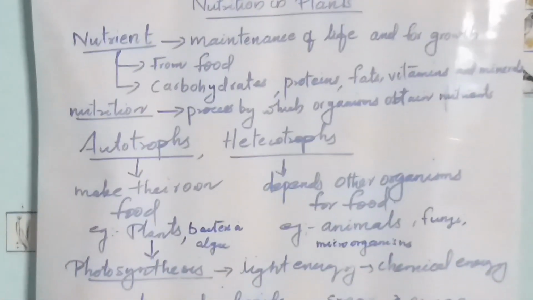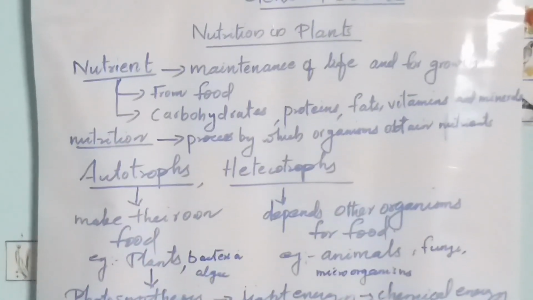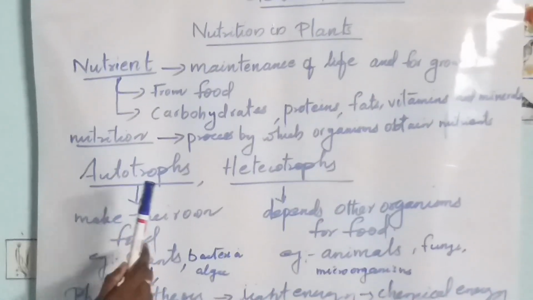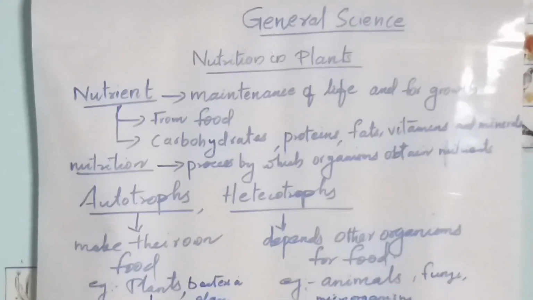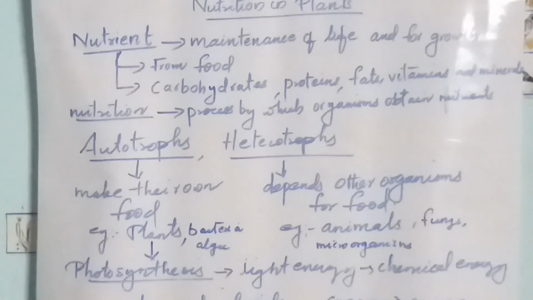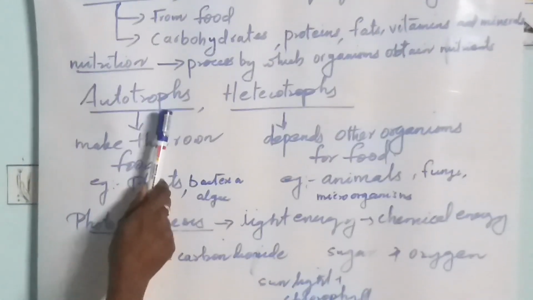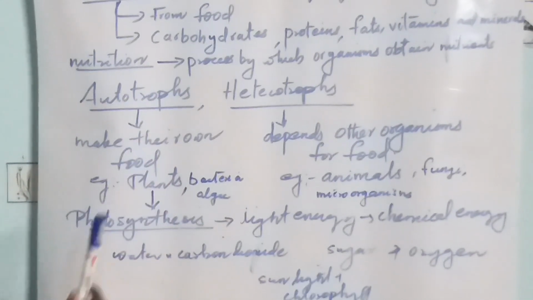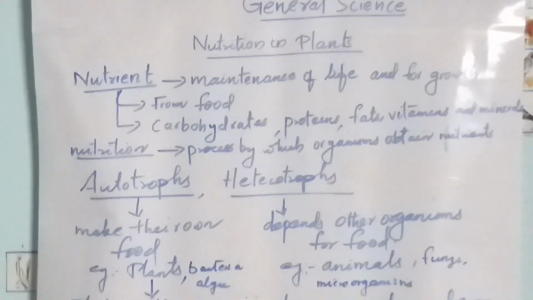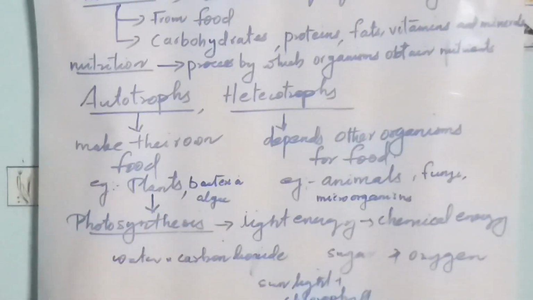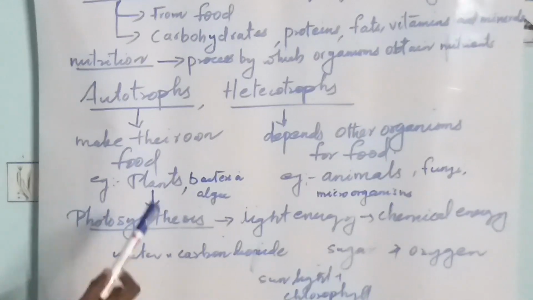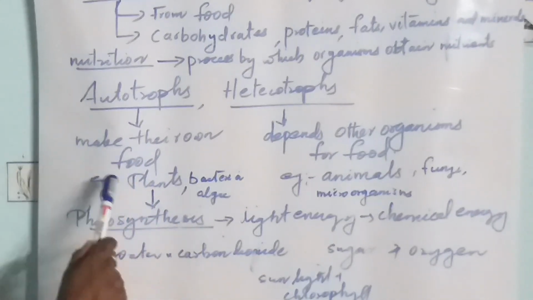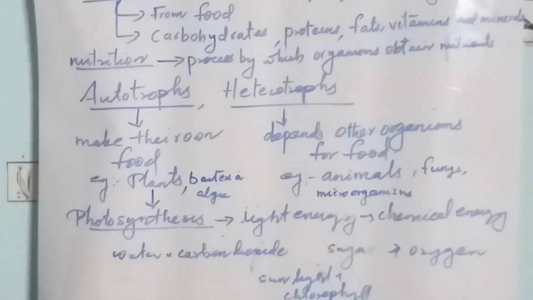Based on the mode of nutrition, organisms can be classified into autotrophs and heterotrophs. Let's see what autotrophs are. Most of the plants are considered autotrophs. They make their own food from simple substances in their surroundings. That is, by using carbon dioxide and water, plants make their own food. So, a plant is an autotroph.